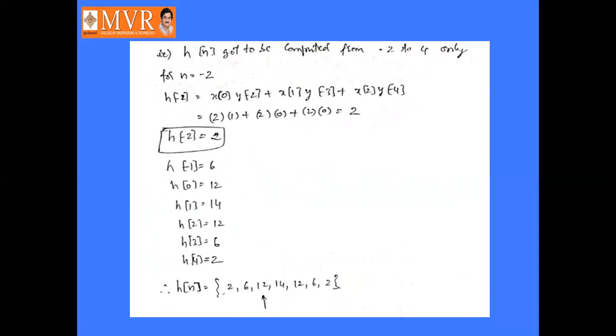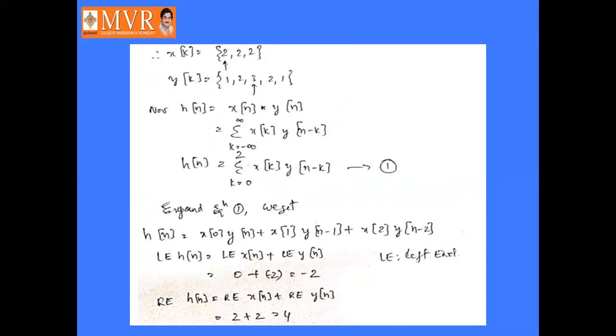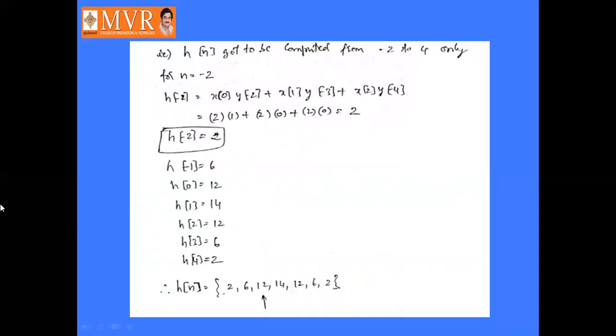x of 0 is 2, and y of minus 2 is 1. Like that, we substitute the values and h of minus 2 becomes 2. Similarly, h of minus 1 becomes 6. Then h of 0, h of 1, h of 2, h of 3, h of 4. Like this, we get the sequence of h of n as 2, 6, 12, 14, 12, 6, 2. So h of 0 is 14, and we put the arrow here. This is the h of 0 value, this is h of minus 1, h of minus 2, h of 1, h of 2, h of 3, and h of 4.